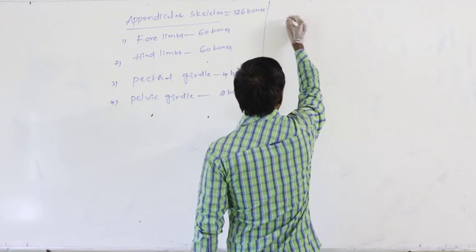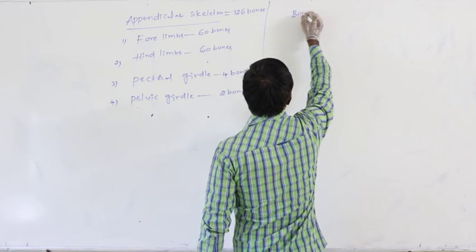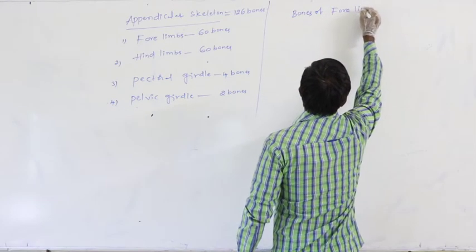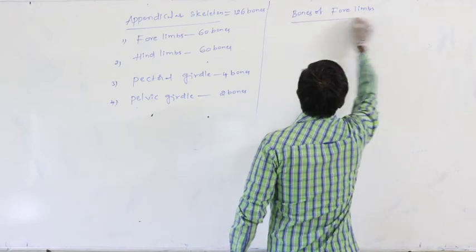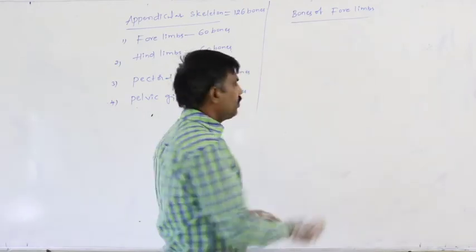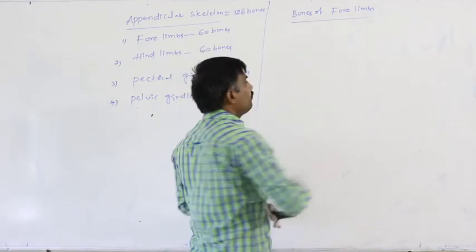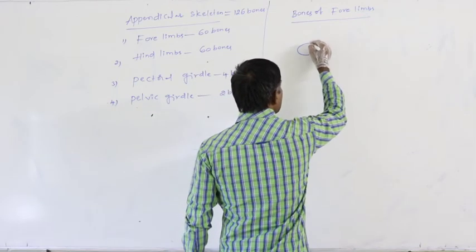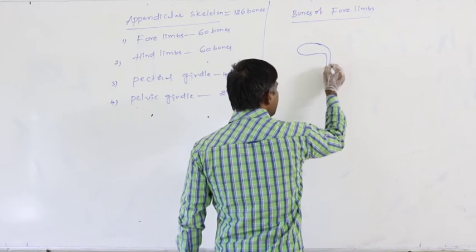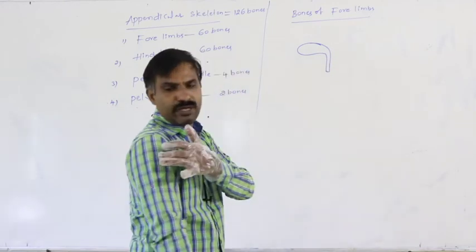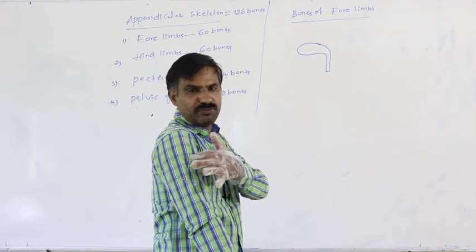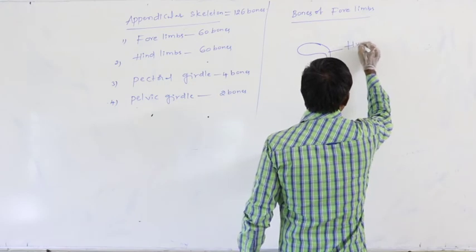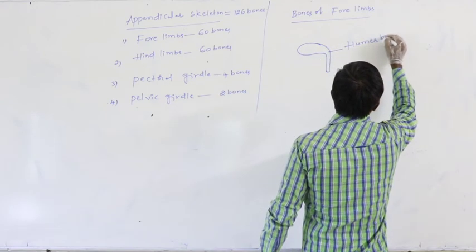What are the bones which are present in the forelimb? First, the humerus bone. This is the shoulder. Here, whatever the bone which is present, that is the humerus bone.